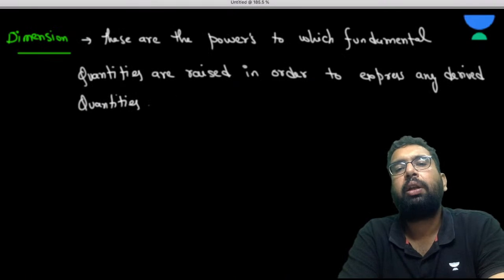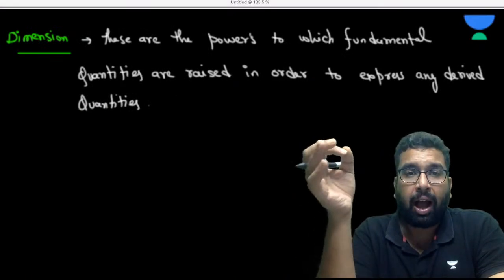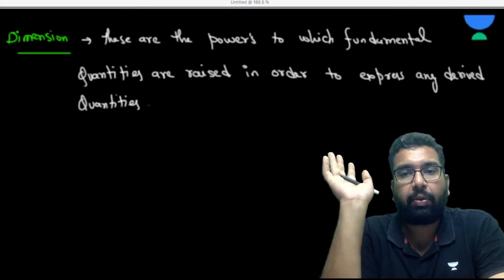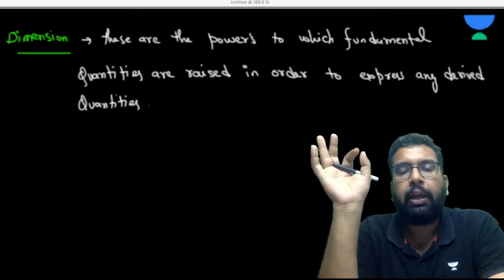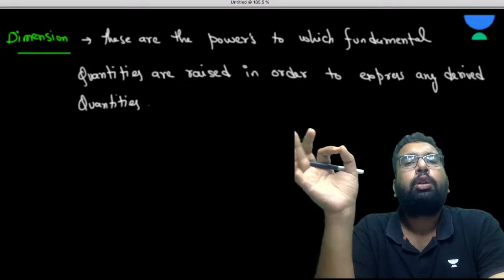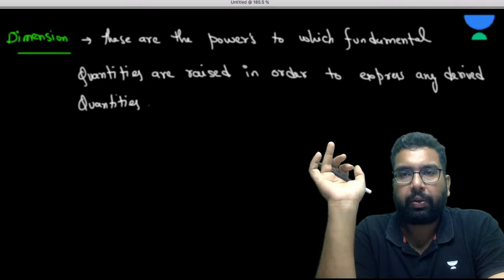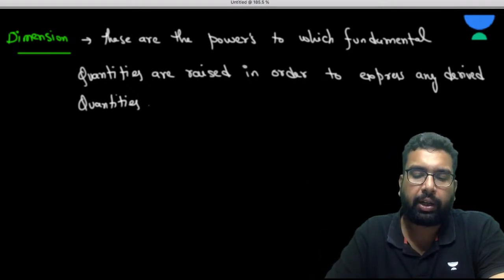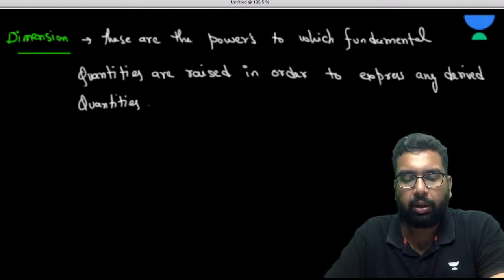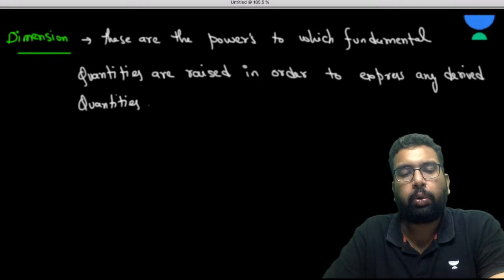Now please observe this. Dimensions are the powers to which fundamental quantities are raised in order to express any derived quantity. So it is very simple. You can write the dimension of any physical quantity through its formula, or you may write the dimension through its unit.